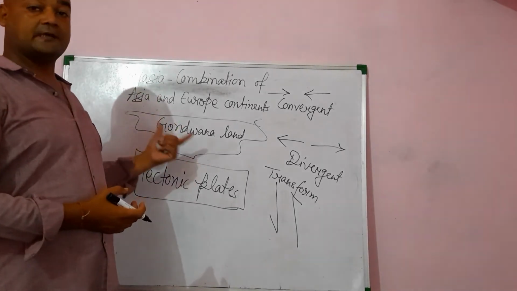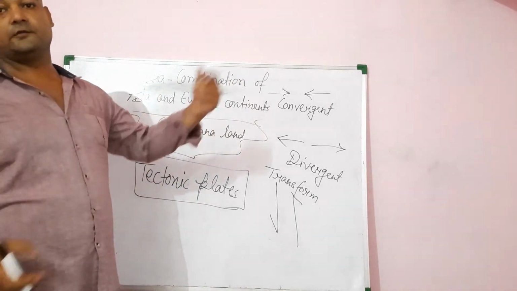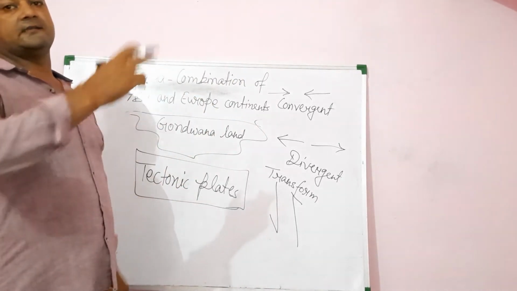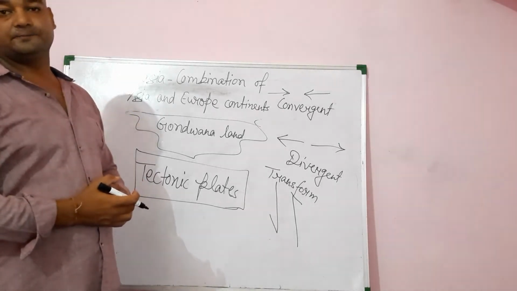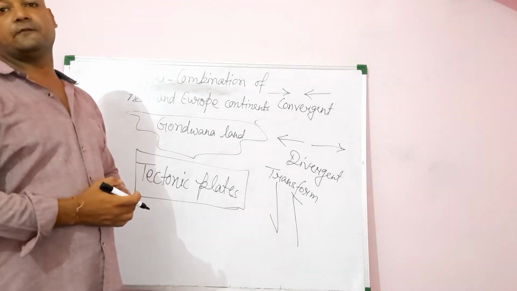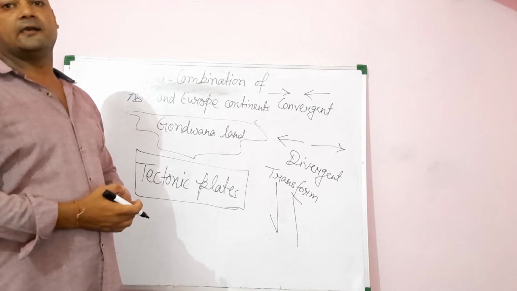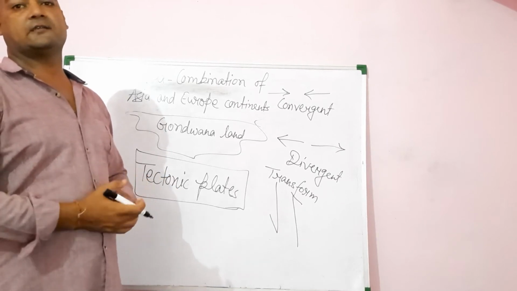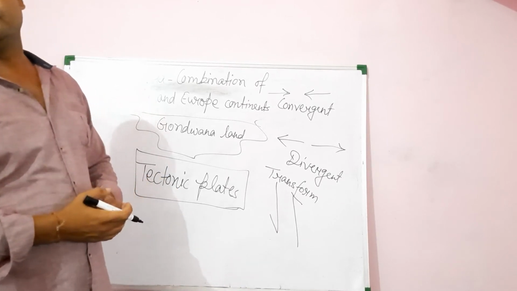The oldest part of the Gondwana land which merged into the Eurasia came to be known as the peninsular part of our country India. And this is how the landmass of India came into existence.